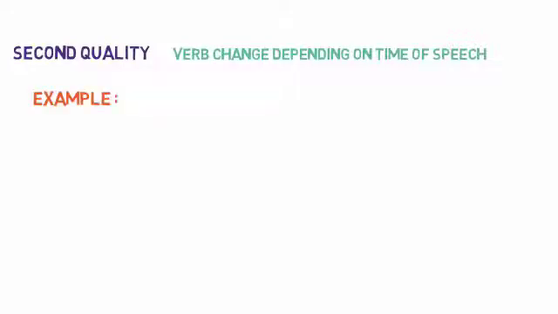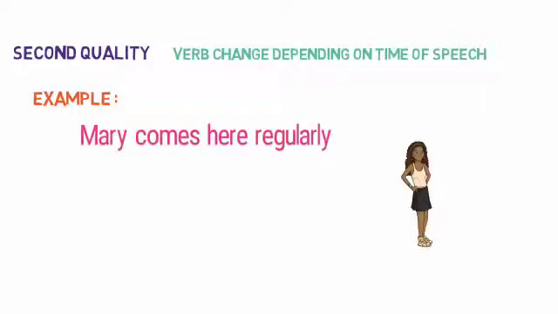Mary comes here regularly. Here comes is the verb and we're talking about the present event. That means the process of her coming is still continuous. Now see the past event. Mary came here yesterday.